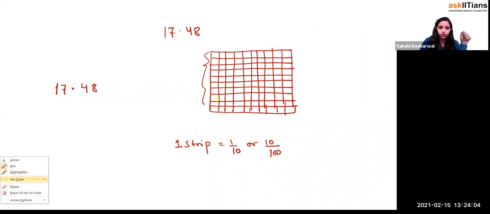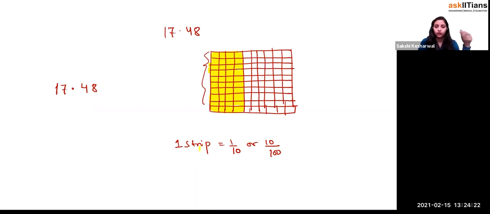Let me just use the colors. You have taken 1, 2, 3 whole entire blocks. Yes or no? Yes or no? You have taken this entire block. So this means what? This is equal to what? 4 by 10 or not? Yeah, I can just say this is a 4 part of the 10 or not? 48. Yeah. So we can say this is 4 and this is 4, 1, 2, 3.